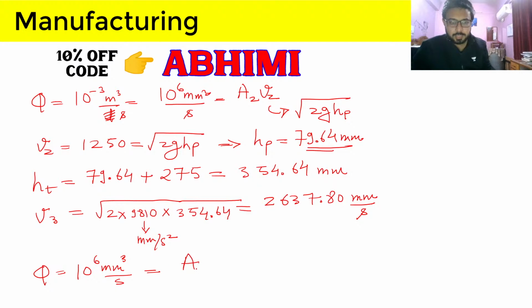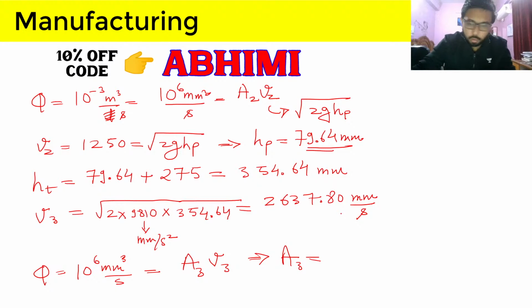So it will be area at 3 into velocity at 3. So what will be the area at 3 here? It will be, so I think it is coming out a little bit wrong. Have I done something wrong here? Let me just check it out.